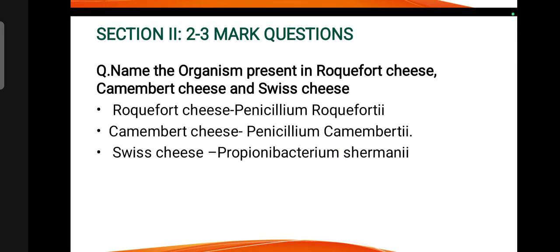In 2 to 3 mark questions: name the organism present in Roquefort cheese, Camembert cheese and Swiss cheese. In Roquefort cheese, Penicillium roqueforti. In Camembert cheese, Penicillium camemberti. In Swiss cheese, Propionibacterium shermanii.